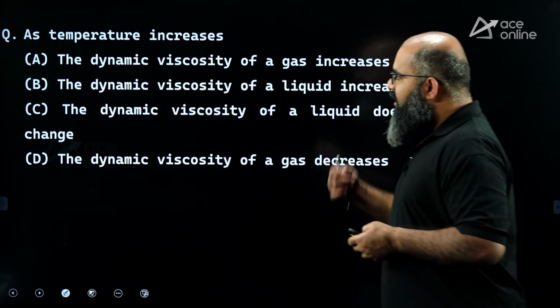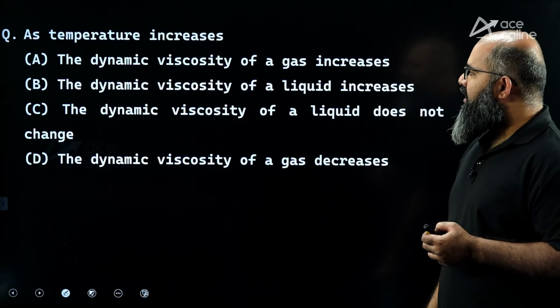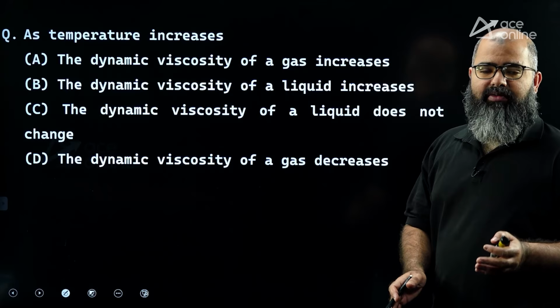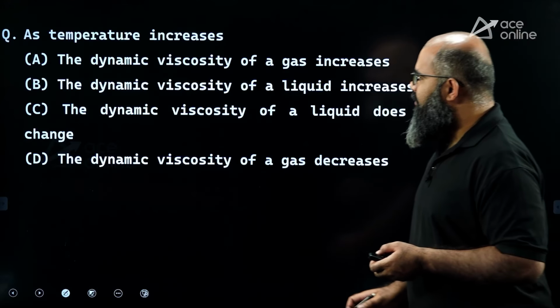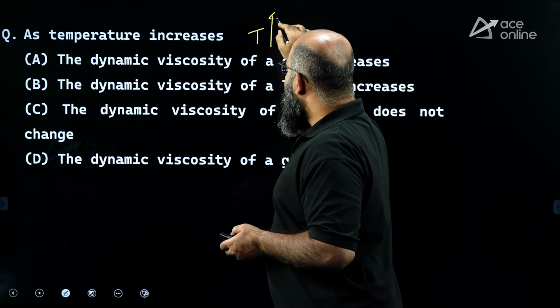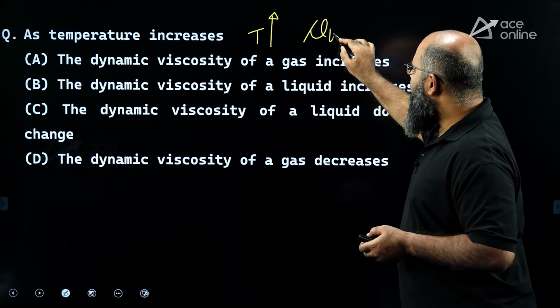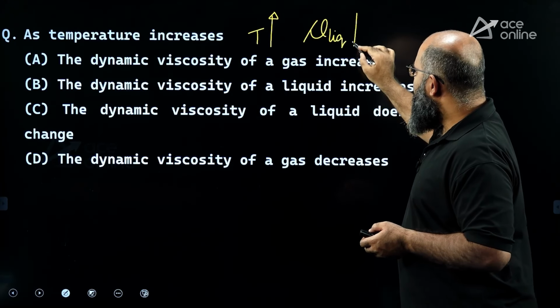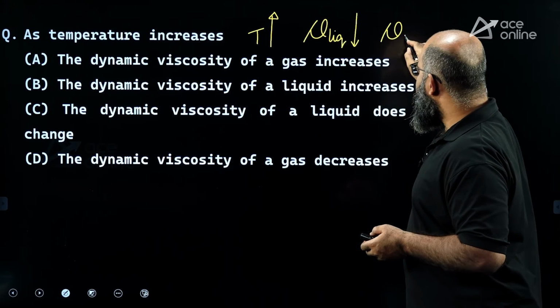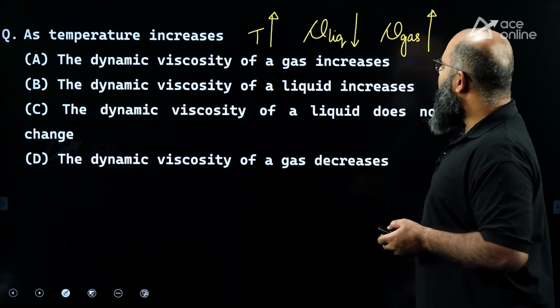Moving further, this is a very important question, appeared in every examination in India. It is regarding the variation of viscosity with respect to temperature. The question is saying as temperature increases. Now remember, as temperature increases, viscosity of liquid has to decrease and viscosity of gas has to increase. Opposite nature they are having. This you have to remember.